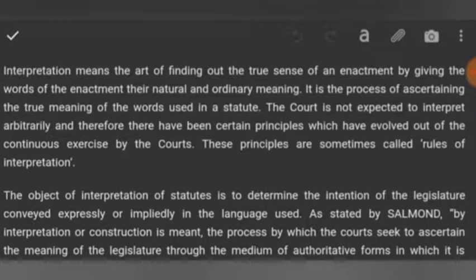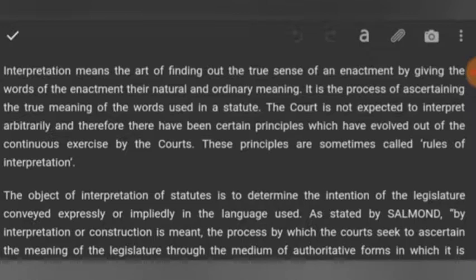First of all, they prefer to give meaning through the literal rule of interpretation. The literal rule gives the judges very little scope for using their creativity. But one thing to be noted here is that the judges, while interpreting statutes, cannot interpret them arbitrarily. They must be guided by certain rules of interpretation.